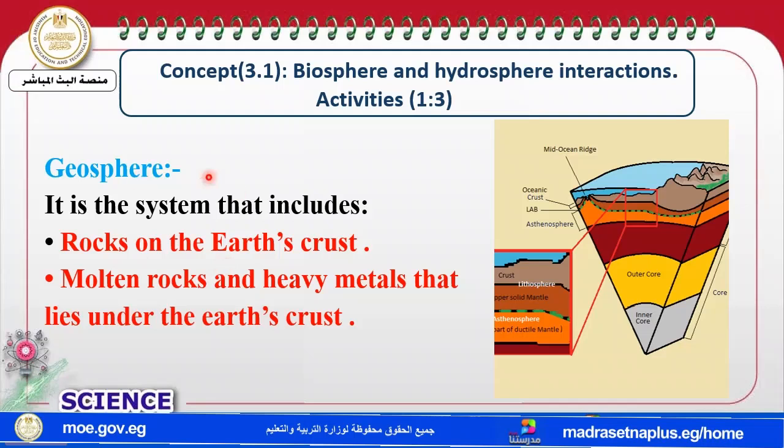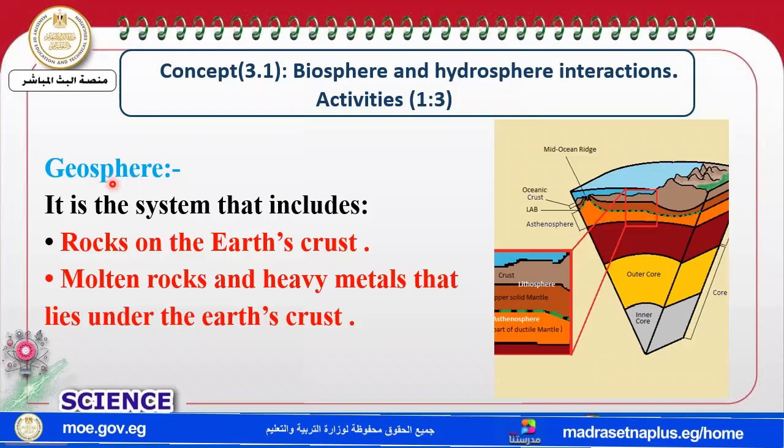Let's start with geosphere. Geosphere consists of two parts. The first is called geo and the second is called sphere. Why sphere in each of these words? Geo, bio, hydro, atmosphere. That's because of the shape of the Earth, it's a sphere, and it's rounded. So this word takes the suffix sphere.